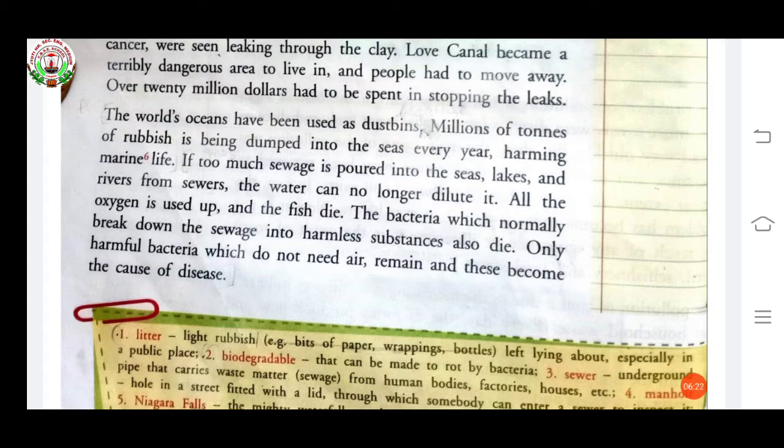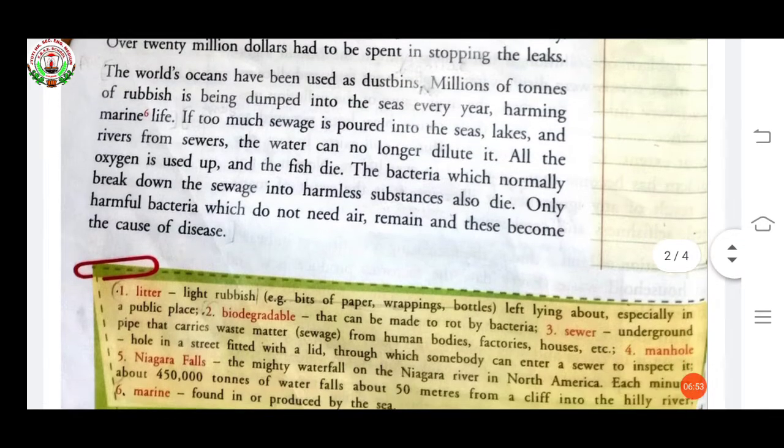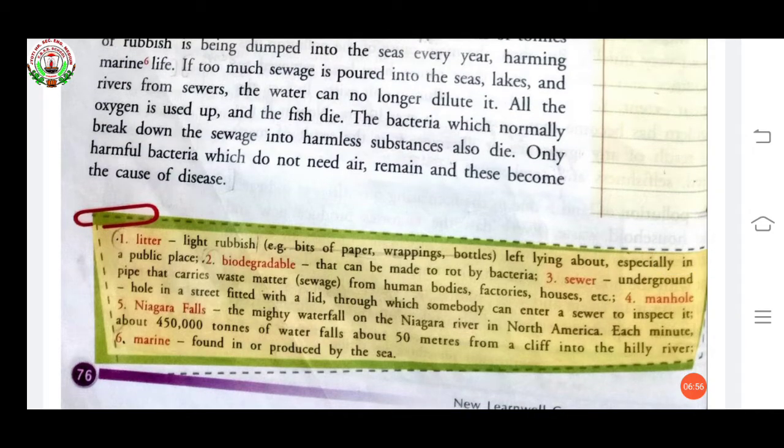Here they are talking about water pollution. Our world's oceans have been used as a dustbin. Why? Because all the wastewater from houses, companies, and industries is dumped into these seas every year, and it is harming marine life. Marine means found in or produced by the sea. It means those living in seas.